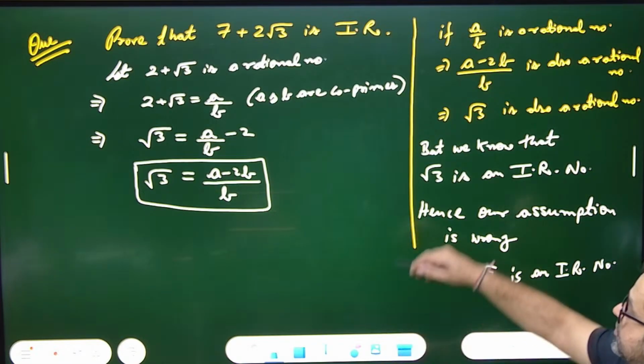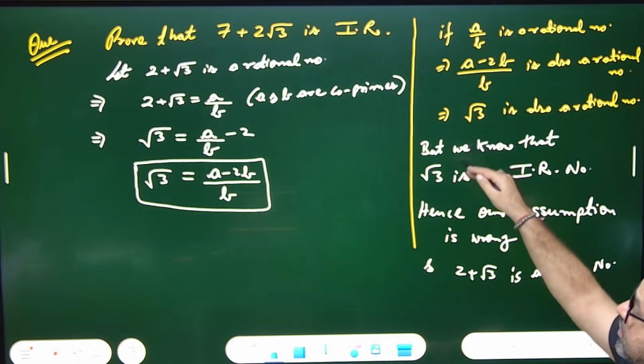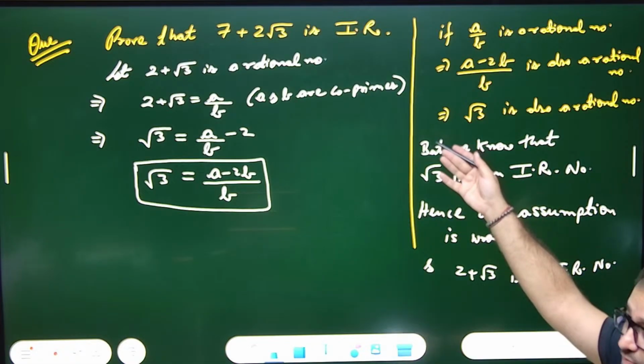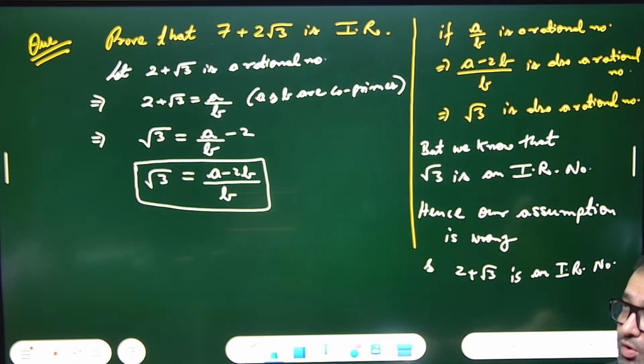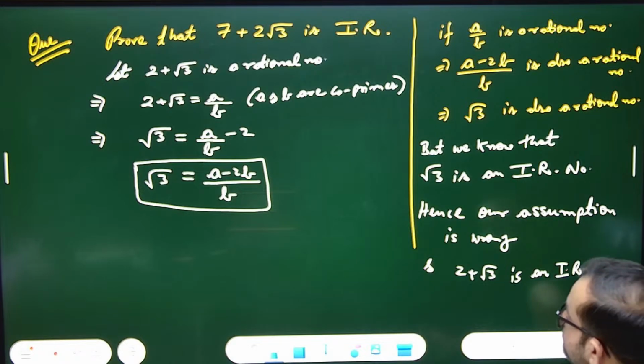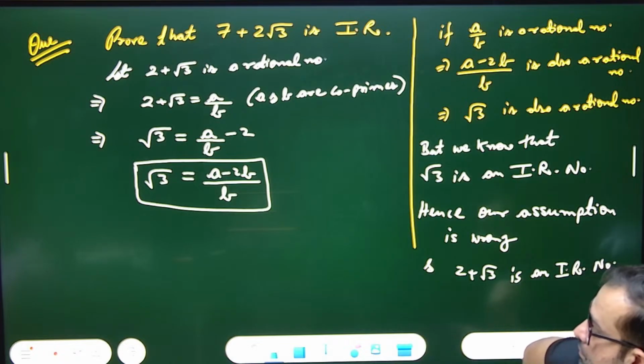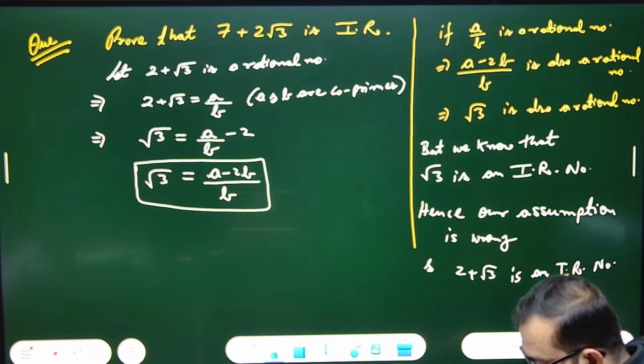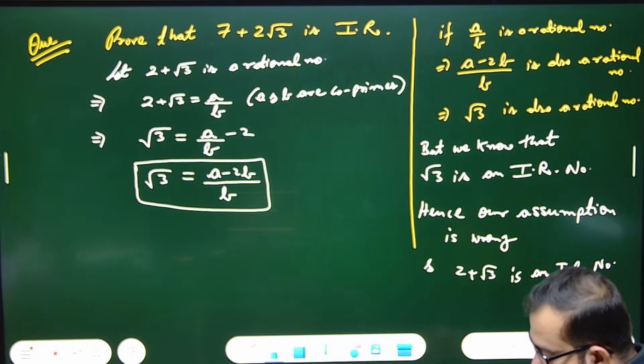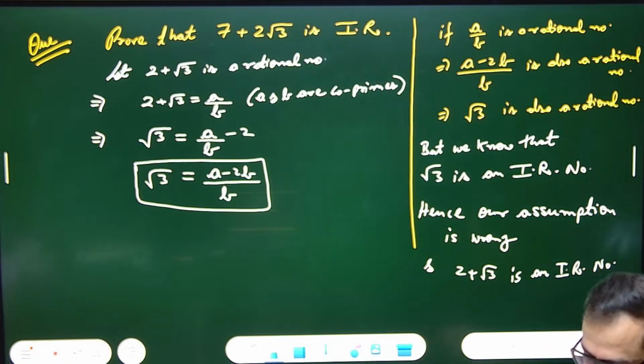We have to prove this question by contradiction method. This is called contradiction. We contradicted what we assumed. Assumption proved wrong. Solved it? Yes or no?